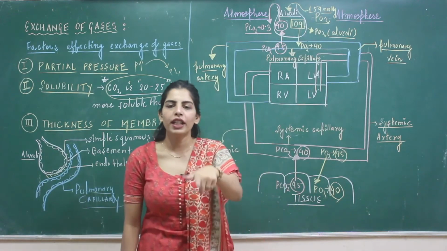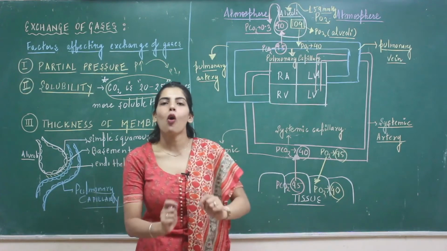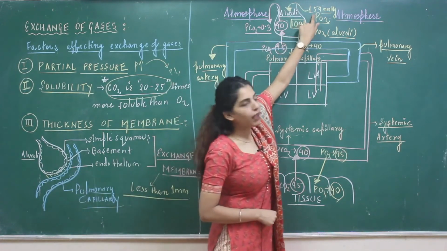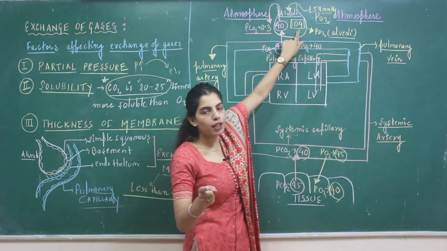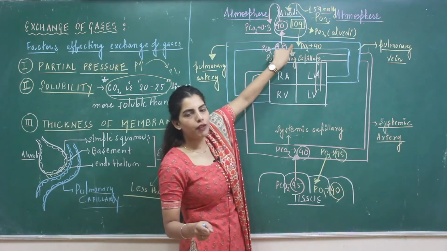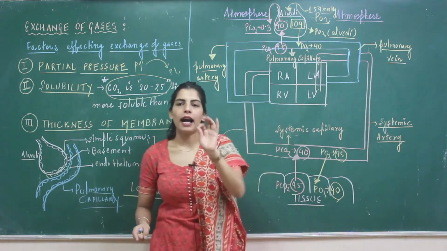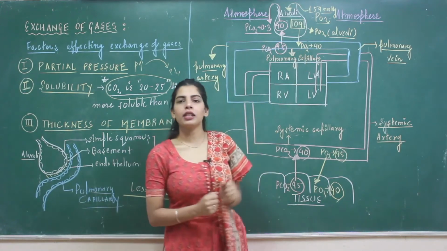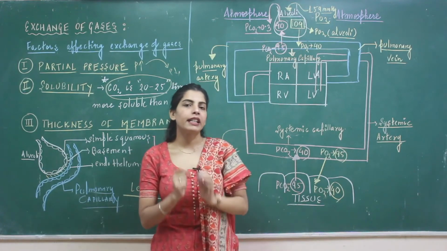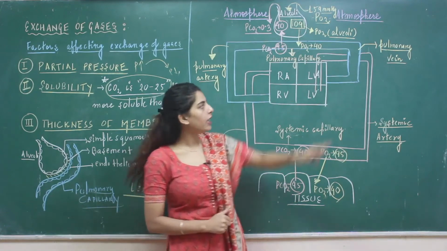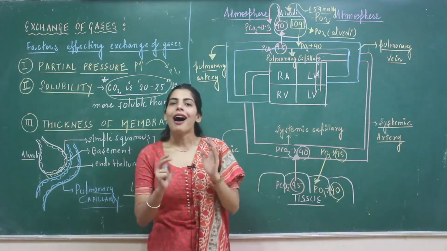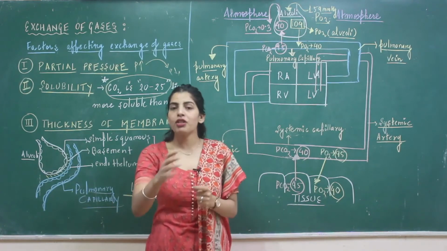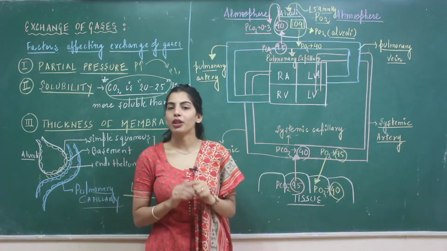Surely if the oxygen is moving into your alveoli, the PO2 will be less. The PO2 in the alveoli is 104. So from atmosphere 159, it is moving to the alveoli 104 and diffusing in your pulmonary capillary, which is having PO2 as 40 mmHg. Now, can you tell me, if the oxygen is diffused in the pulmonary capillary, will you see the exact partial pressure, 40, in the pulmonary vein also? Answer would be surely no, because since you have diffused all the oxygen, surely the partial pressure is going to rise.